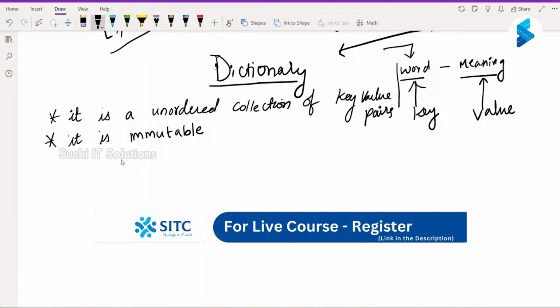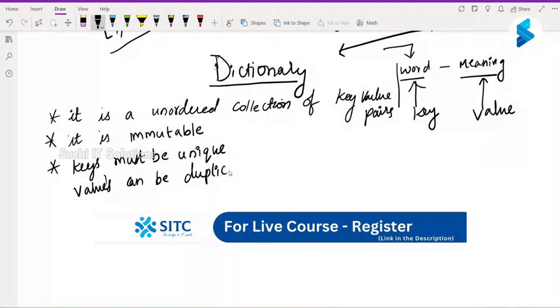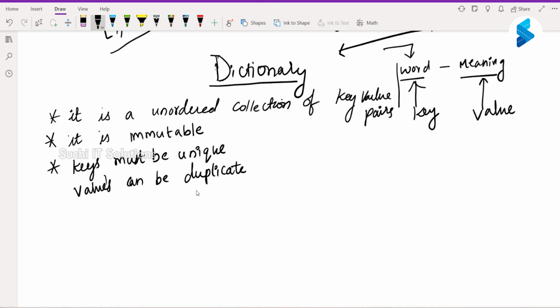Dictionaries are immutable? Dictionaries are what? Immutable. In dictionaries, keys must be unique. Values can be duplicate, but keys must be unique.